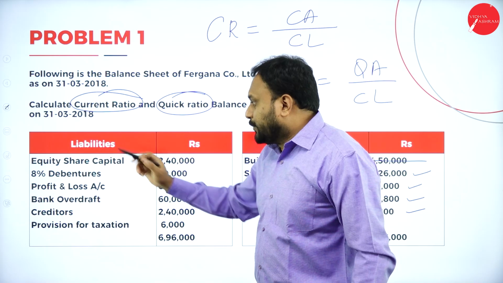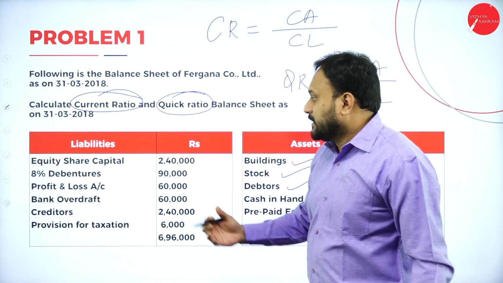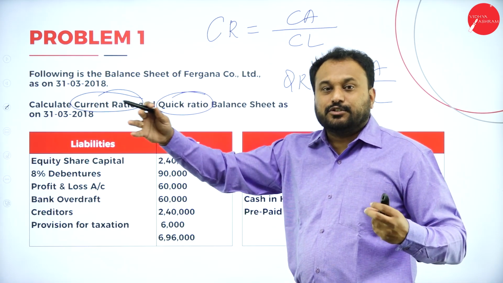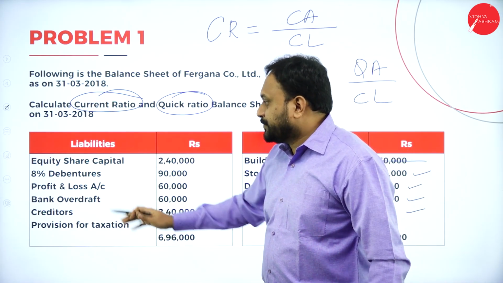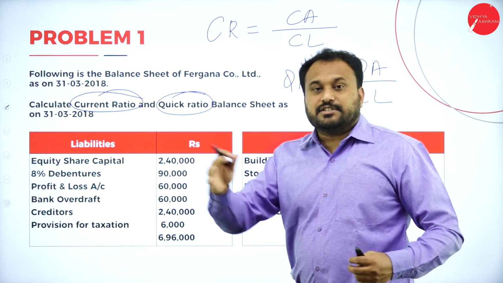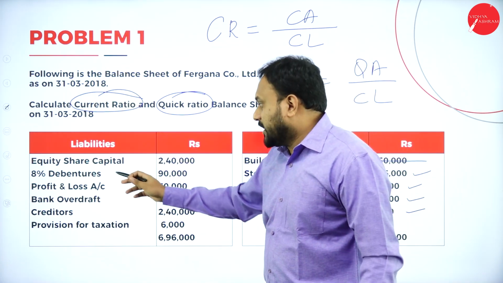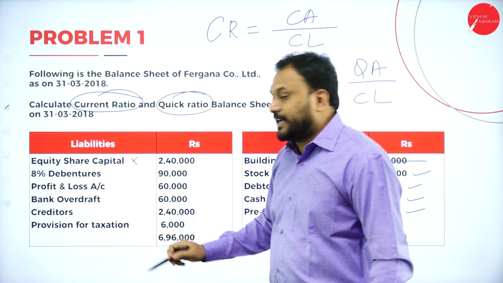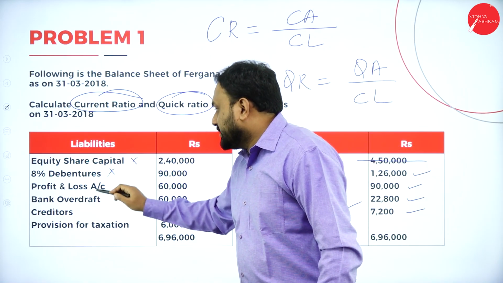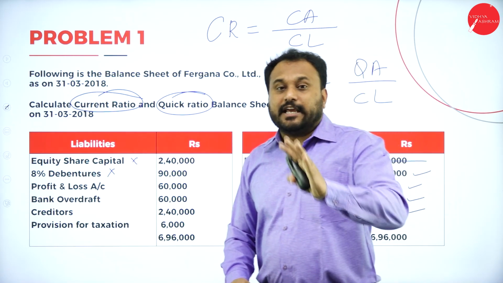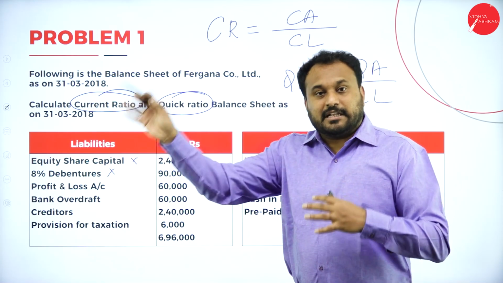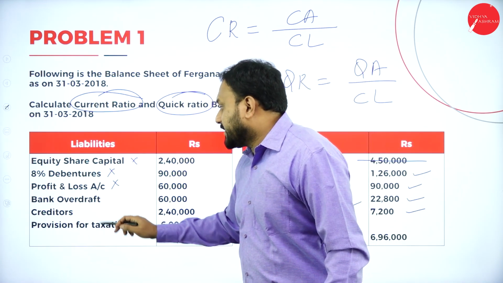See, equity share capital is a lifetime liability, it will be there. That is the way the business runs. You will have your share capital. Debentures, you are supposed to pay at the last, so they are not current. It is a liability, but it is not a current liability. So equity is not a current liability here. Debenture is not a current liability. I should only take current liabilities. Now, profit and loss account is prepared in the last, so it is also not a current liability.